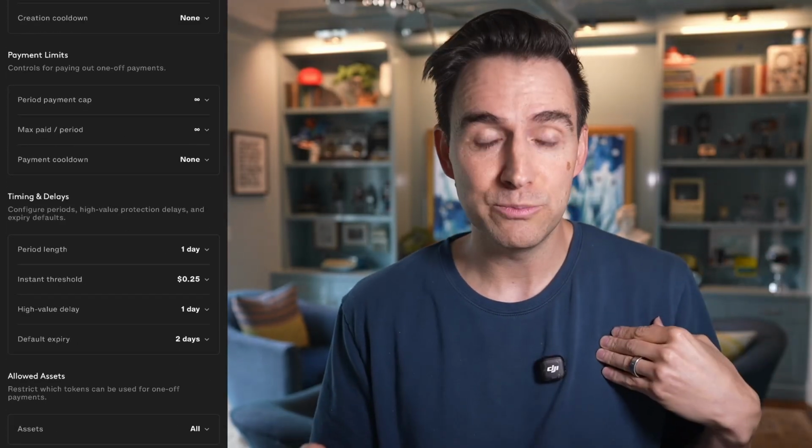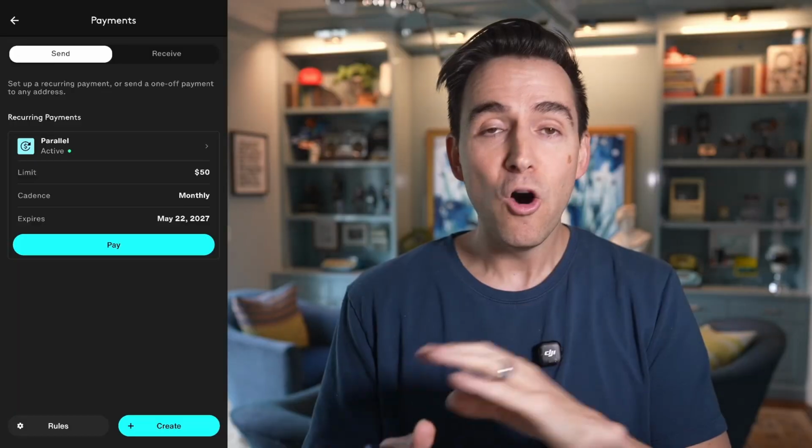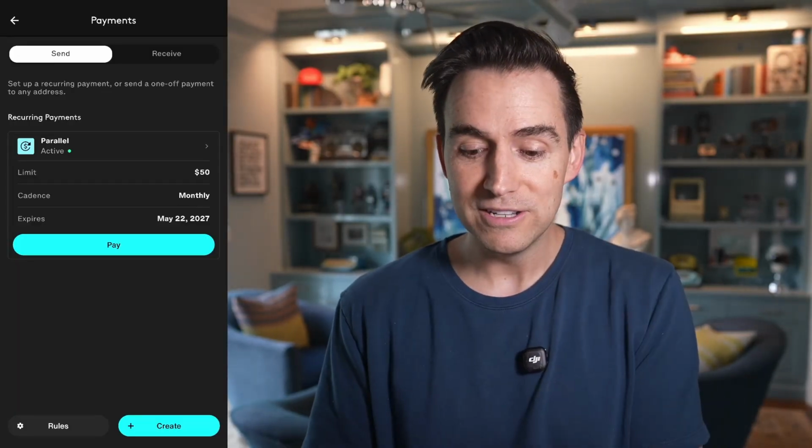So for example, you can say, okay, if it's above this threshold, I need to approve it. You can say, okay, you can only make 100 one-off payments per day. You have a lot of control around how these AI agents are spending. And all of these rules are enforced on-chain.